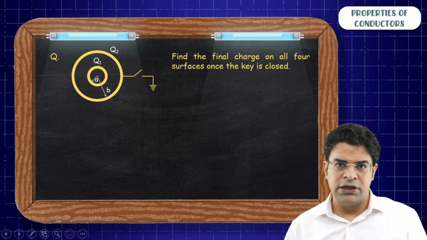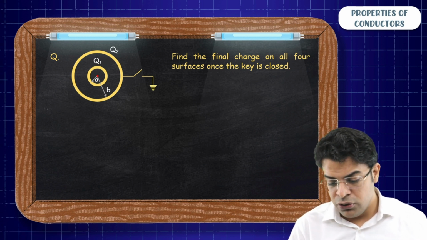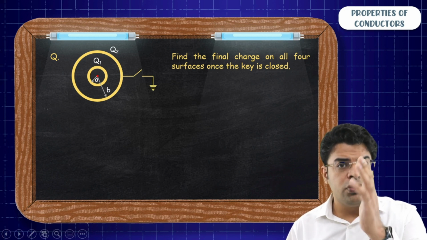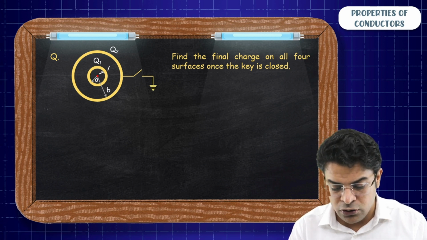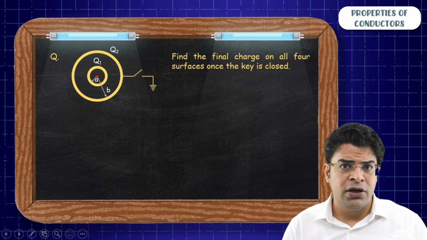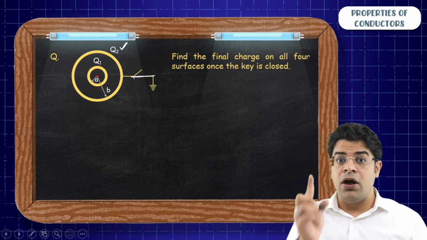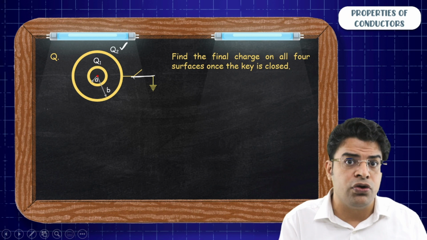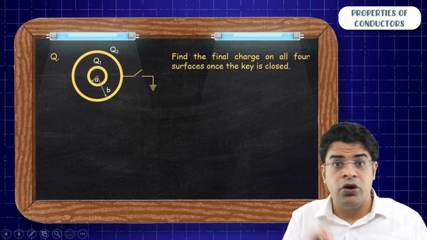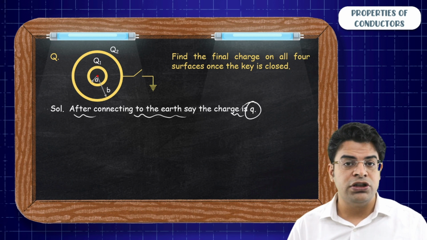So here you have got 2 shells. Now inner shell has charge Q1, outer shell has a charge Q2. You are going to connect the outer shell to the earth, and after connecting the outer shell to the earth, your mission is to find the charge on all the 4 surfaces. So first of all, ground the outer shell. And we know that after connecting the outer shell to earth, the potential of the surface of the outer shell has to be 0. Charge may or may not be 0. So let's assume after connecting to earth, let's say the charge on the outer shell is a small q.